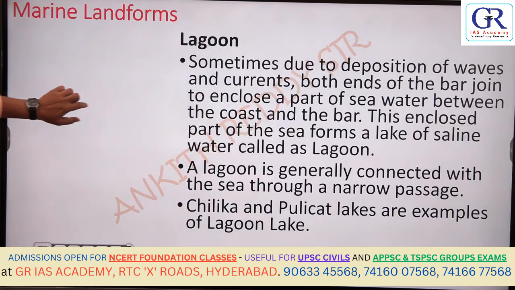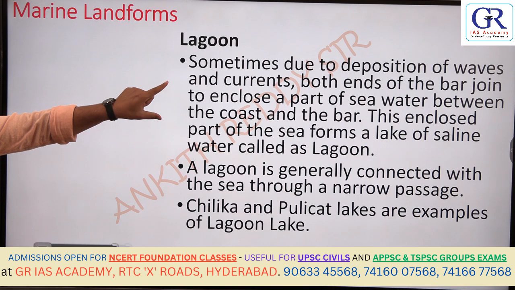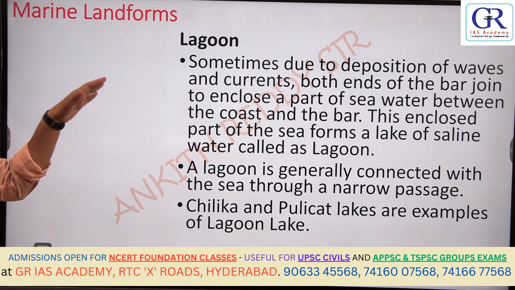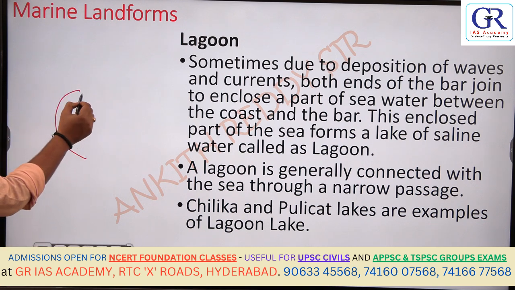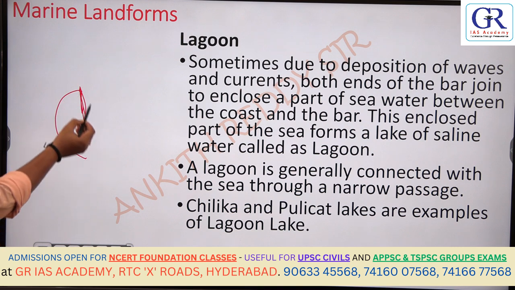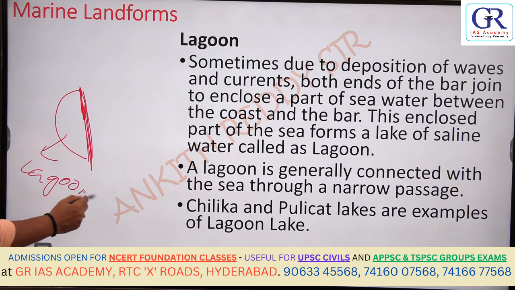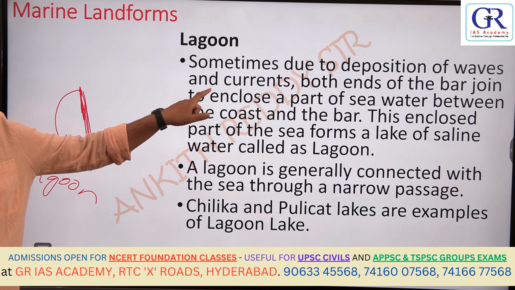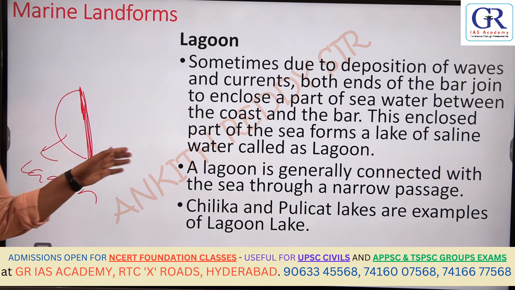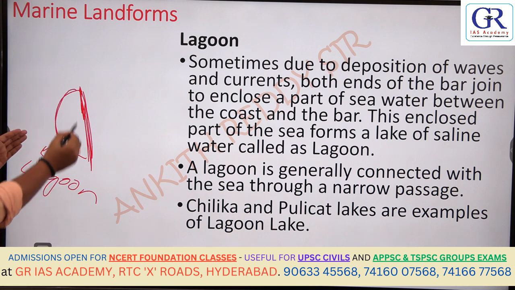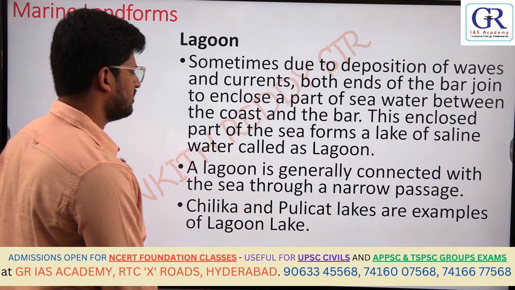So what is a lagoon? Sometimes due to the deposition of the waves and currents, both ends of the bar get enclosed. So this is the coast, and this is the bar. Both ends of the bar get closed, forming what? It is a lagoon. So the sea water between the coast and the bar is called a lagoon or lagoon lake.